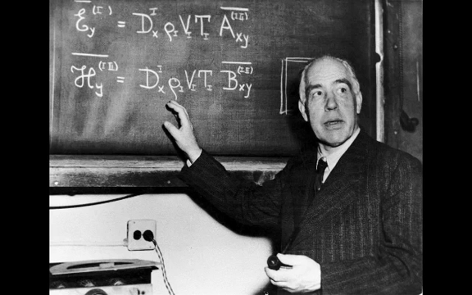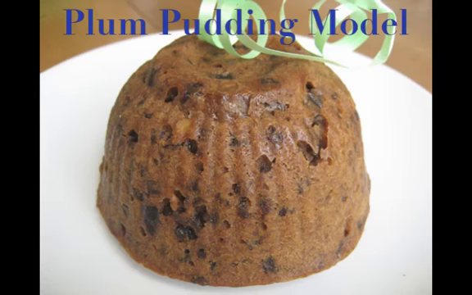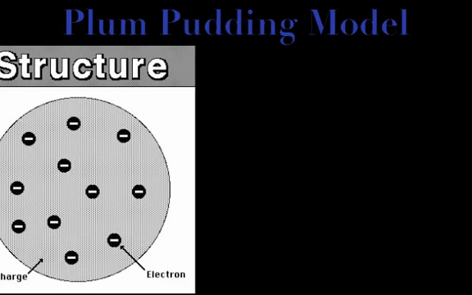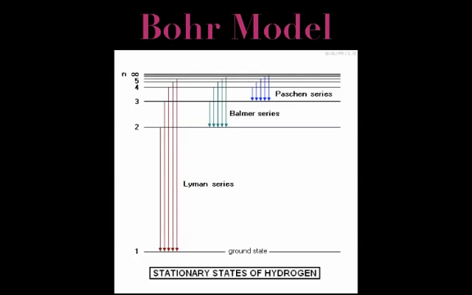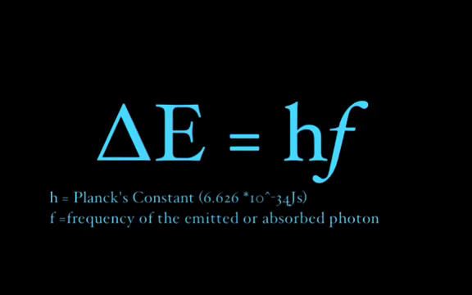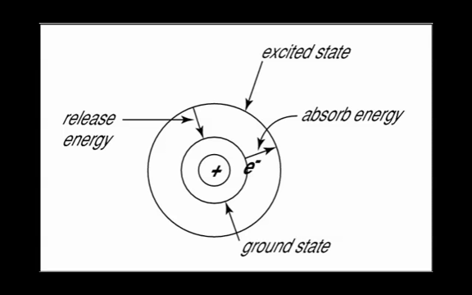Well, Bohr assumed that there are stationary states that exist in atoms, which differs from the classical stable states in that the orbiting electrons are not continuously radiating electromagnetic energy. Instead, Bohr says that these stationary states have definite total energies, hence the concept of energy levels in an atom. Bohr then went on to state that the frequency of the emitted or absorbed radiation is proportional to the difference in energy of the 2 stationary states, meaning that when an electron changes energy levels, energy is absorbed or emitted